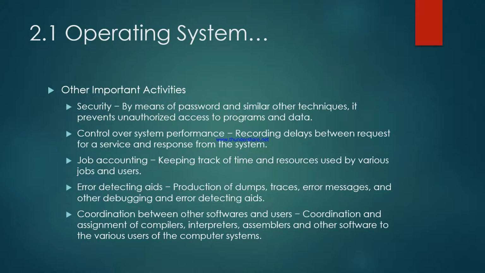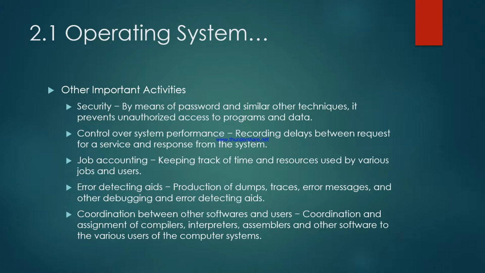Control over the system performance is also taken care of by the operating system, recording delays between the request for a service and the response from the system. So this is the response delay, and system performance is a very important task handled by the operating system. Job accounting, as we saw earlier, is keeping track of the time and resources used by the various jobs and users.